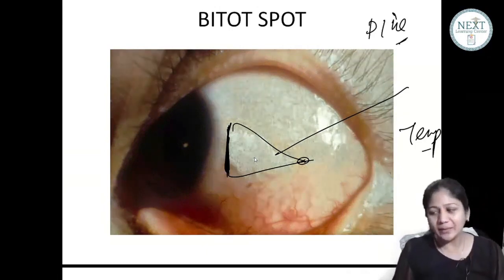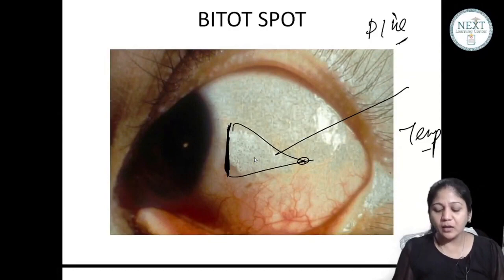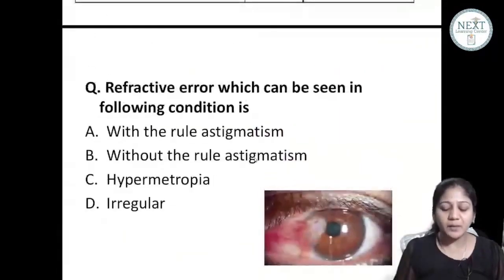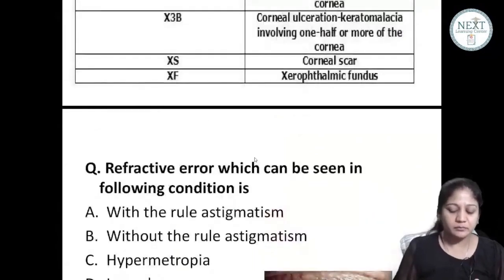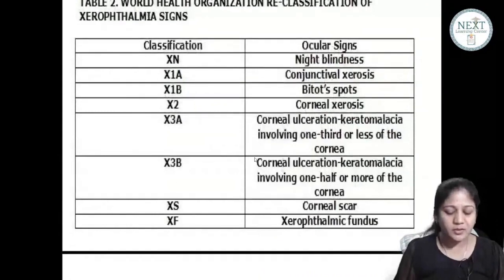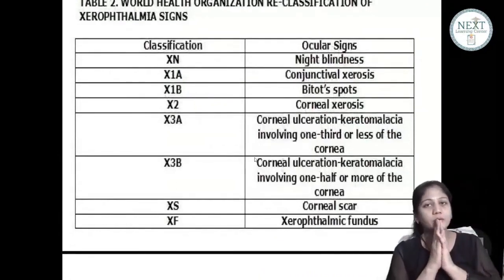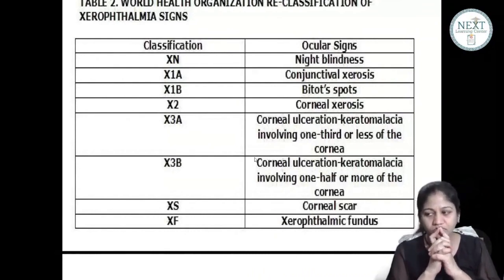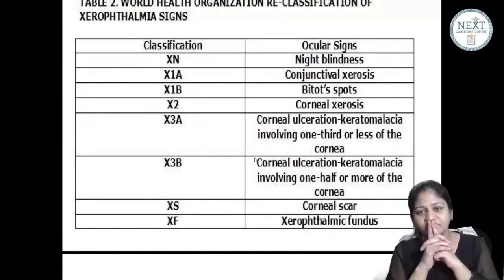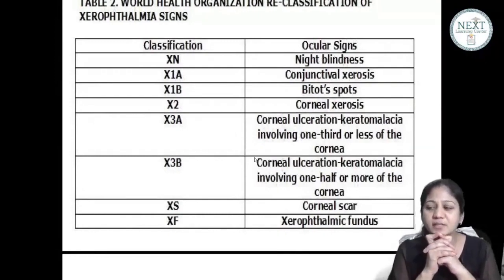Okay. Now see. You said vitamin A deficiency, and vitamin A deficiency can lead to xerophthalmia. So my question to all of you is, what is xerophthalmia? It's not dry eye. Okay, what is xerosis?